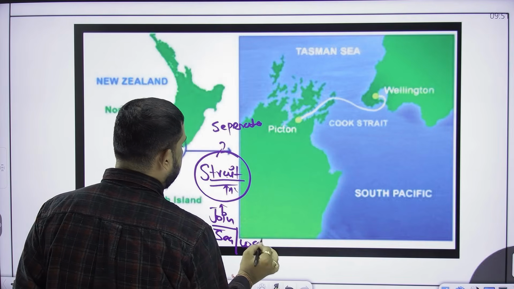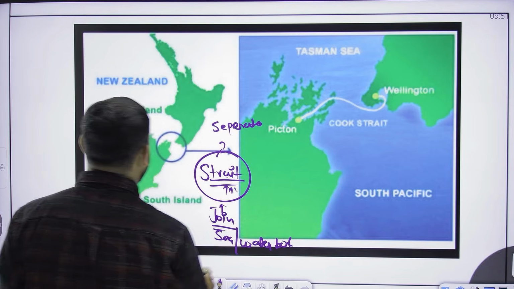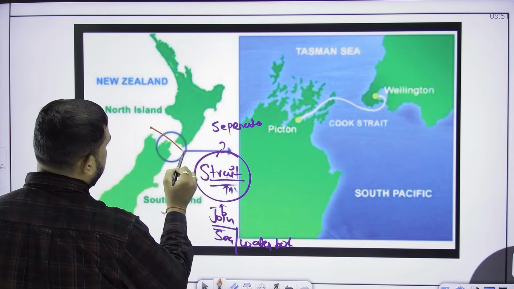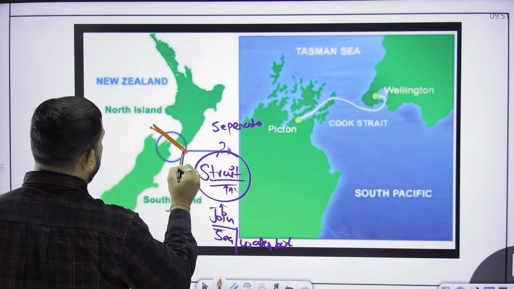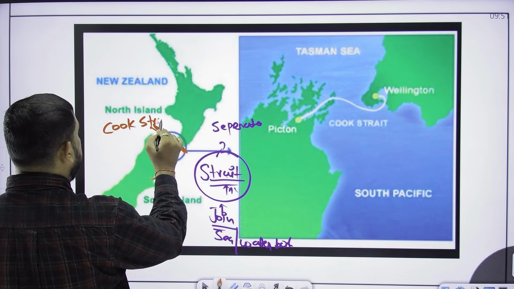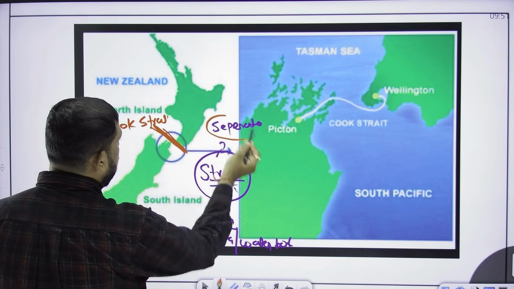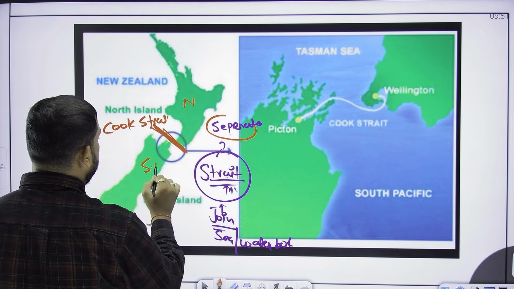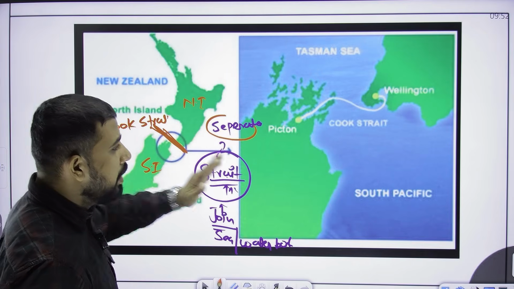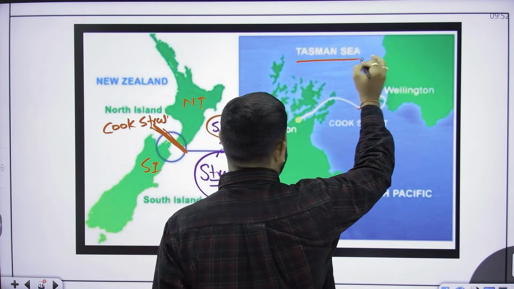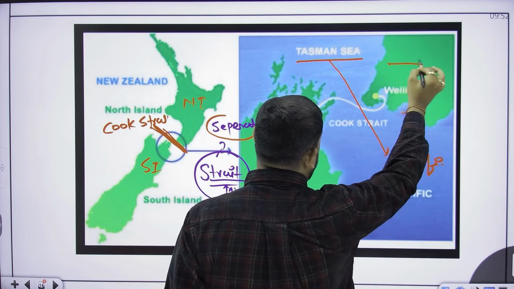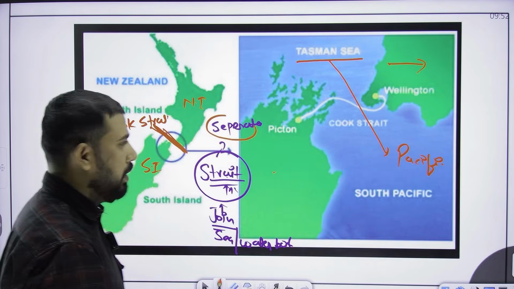sea or water bodies. So when we talk about the North Island and South Island, they are separated by a strait named Cook Strait. The Cook Strait separates North Island from South Island, and it joins the Tasman Sea with the Pacific Ocean.